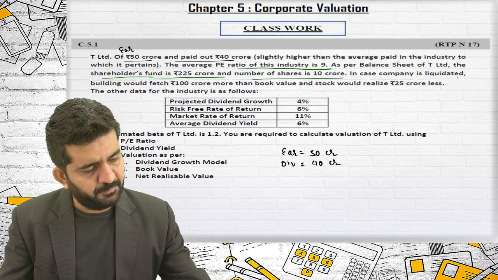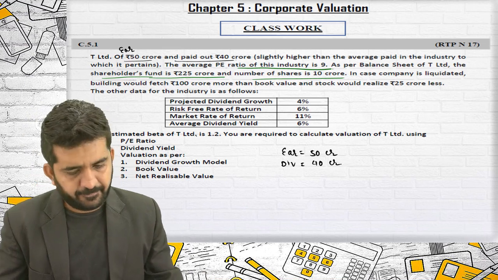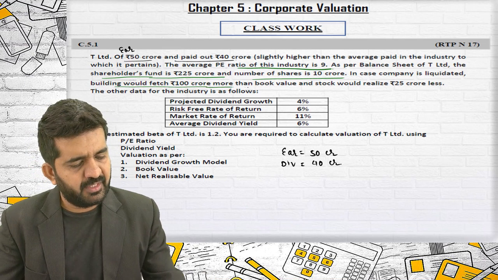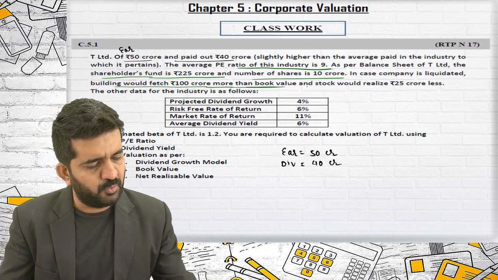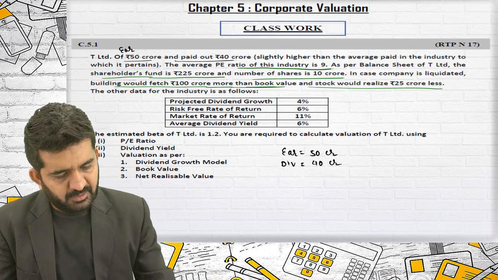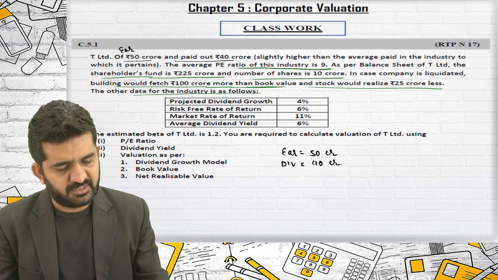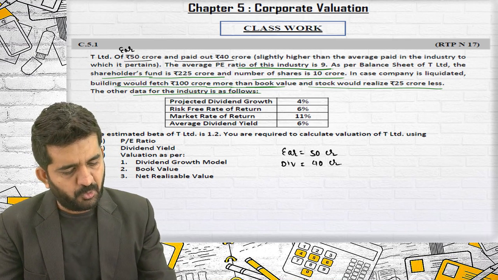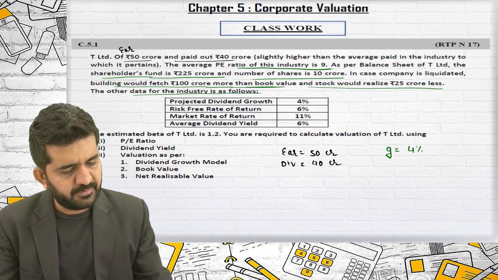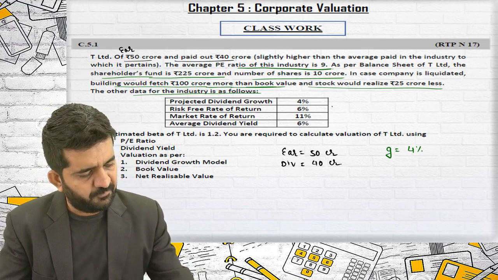In case the company is liquidated, building would fetch 100 crores more than book value, and the stock would realize 25 crore less than book value. The other data for the industry is as follows. Projected dividend growth rate will be 4%. Risk-free rate of return is RF.